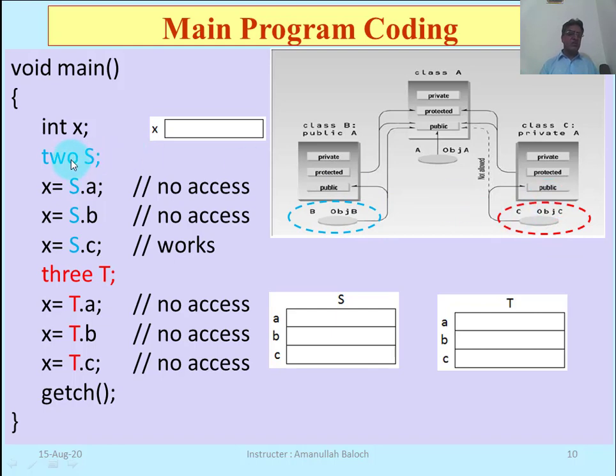Our class 2 is the derived class which is publicly derived with the base class 1, and we are creating the object of our derived class 2, S. S is the object of the derived class which has 3 members, A, B, C. These members belong to its base class, and int x. X is the variable of our main program, because this data does not belong to the classes.